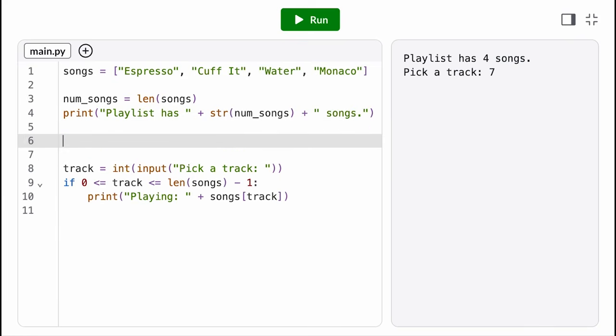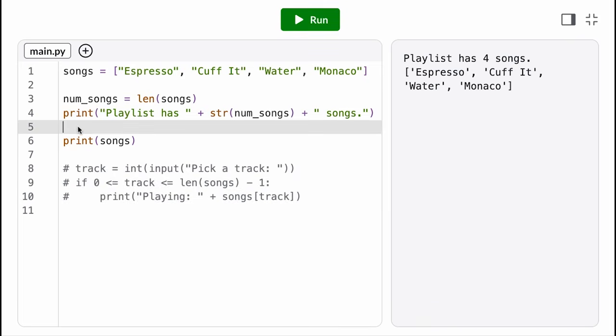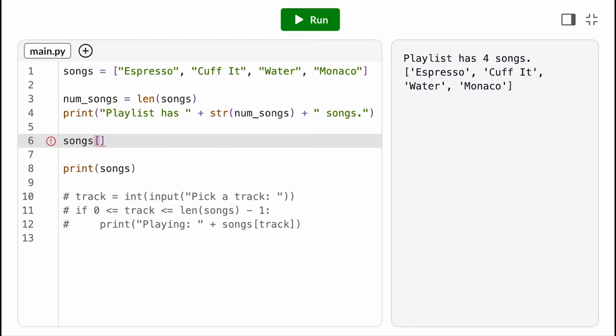A list is what we call a mutable data structure, which means we can modify it after it's been defined. We can update the value at a specific index using an assignment statement. On the left-hand side of the equal sign, we put the name of the list, square brackets, and the index we want to mutate. Just like any other assignment statement, on the right-hand side, we put the value we want to store.